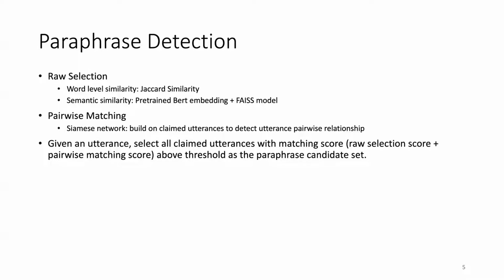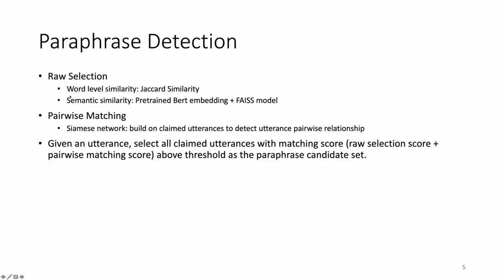It contains two steps: the role selection and the pairwise matching. Given an unclaimed utterance, we have a couple of claimed utterance candidates, and we pass the first step, the role selection, containing the word level similarity, meanwhile the JCAT similarity, and another one that calculates their semantic similarity.